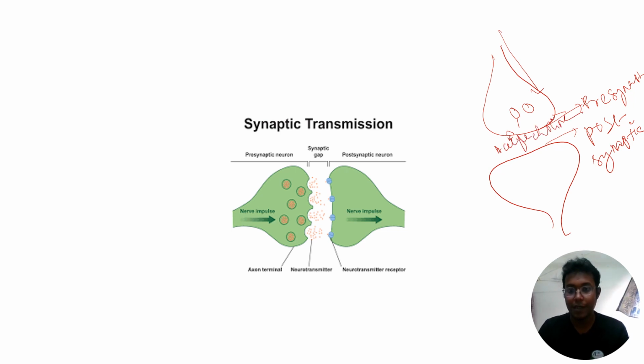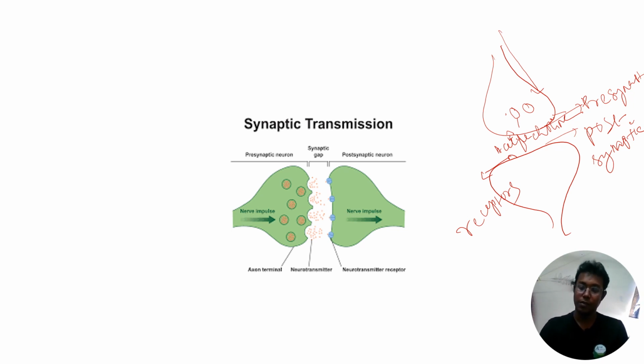This acetylcholine transmits the nerve impulse to the postsynaptic membrane, where many receptors are present. The acetylcholine comes and binds with the receptors present in the postsynaptic membrane. This is the chemical transmission.